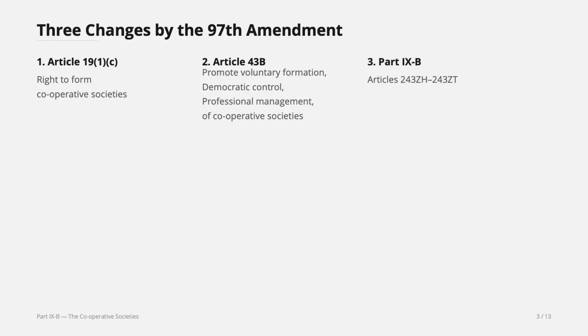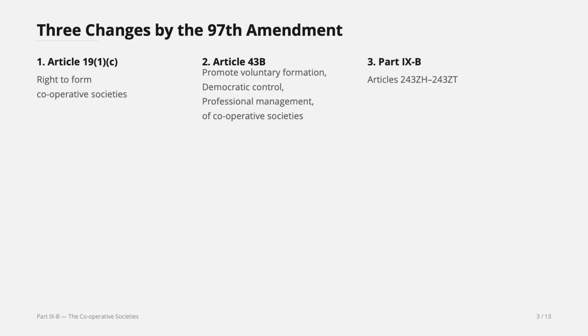Now, these are the three changes made by the 97th Amendment Act. As I've mentioned, the 97th Constitutional Amendment Act of 2011 added these three changes. One, Article 19(1)(c), the right to form cooperative societies. Now, does anyone remember Article 19?